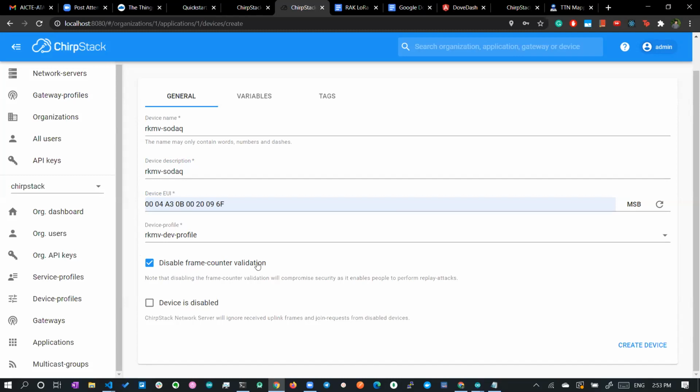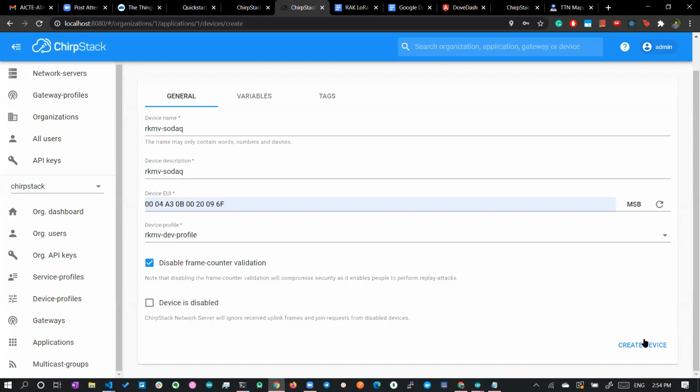For every new packet, the frame counter keeps incrementing. So when a frame counter number is repeated, say the frame counter has reached 50 and now you get 43 or 40, it will neglect it. That is how you can use the frame counter, but we are disabling it because now we are experimenting. During experimentation, you might restart the device, and sometimes the same data will be sent twice. So for all these use cases, we are disabling the frame counter. There is also an option to disable the device itself, but we need our device enabled. And you can create the device.